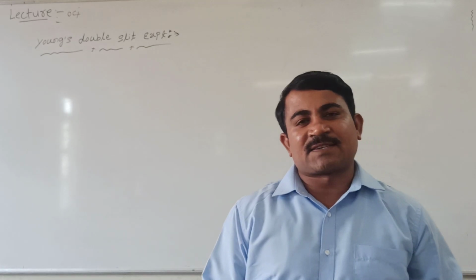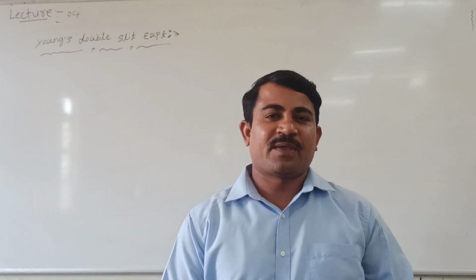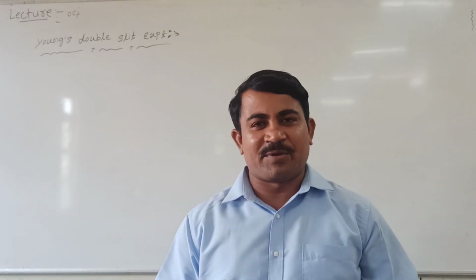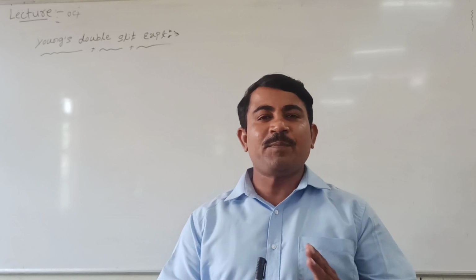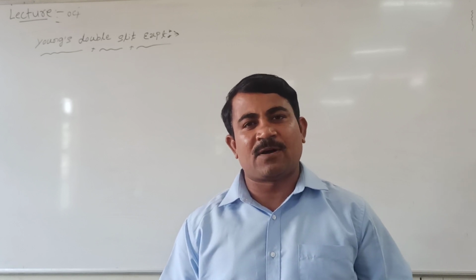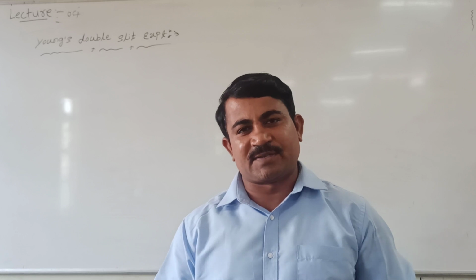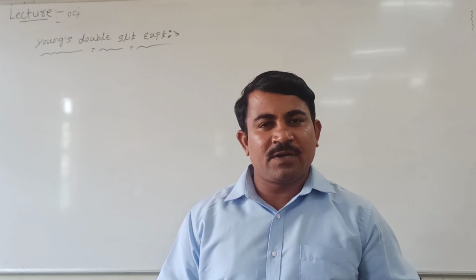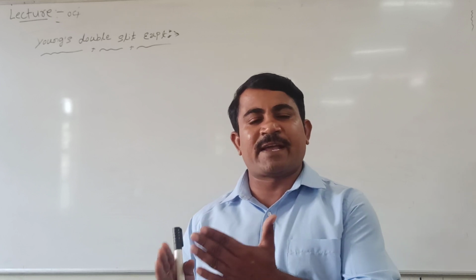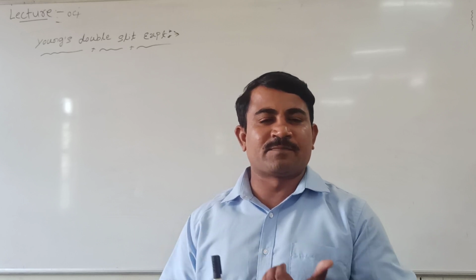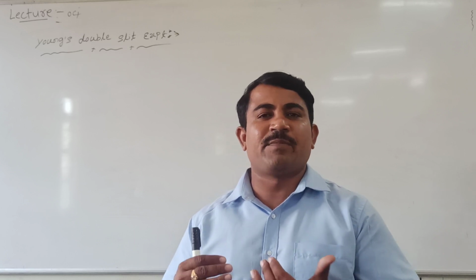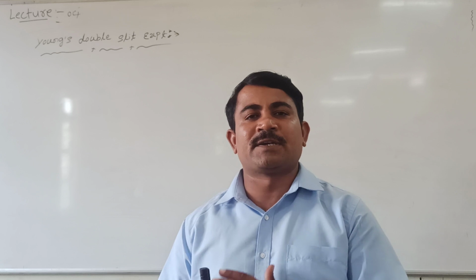Already we have learned interference of light in the last class. When two or more waves overlap each other, a modification of the intensity of the light takes place, or a redistribution of the light energy takes place. Redistribution means at some point there is maximum energy of the light, which we call brightness, and at some other point minimum energy of the light, which we call darkness.